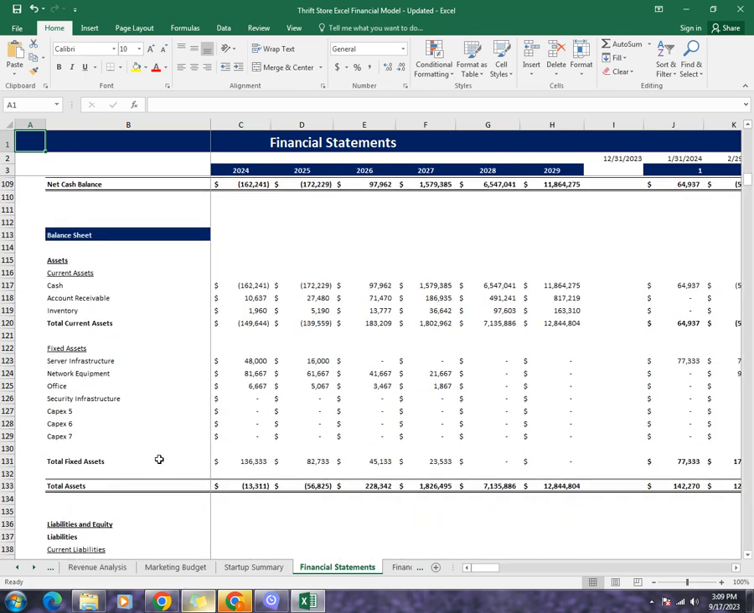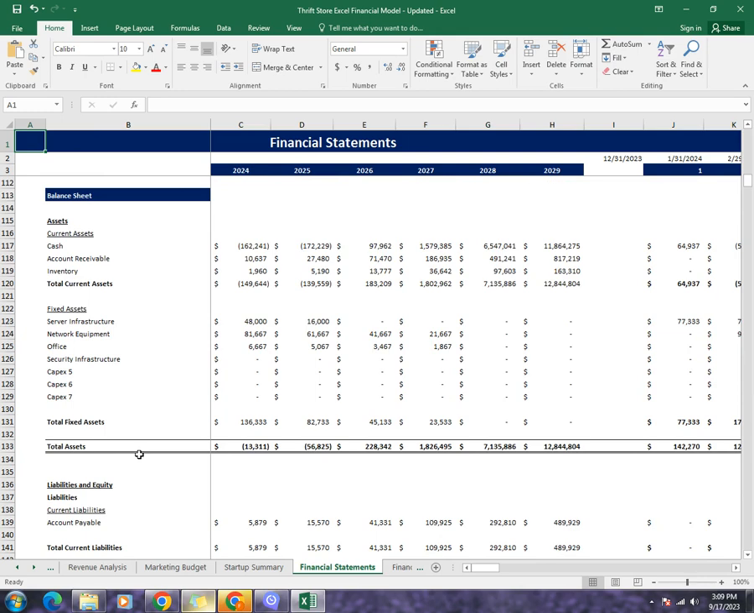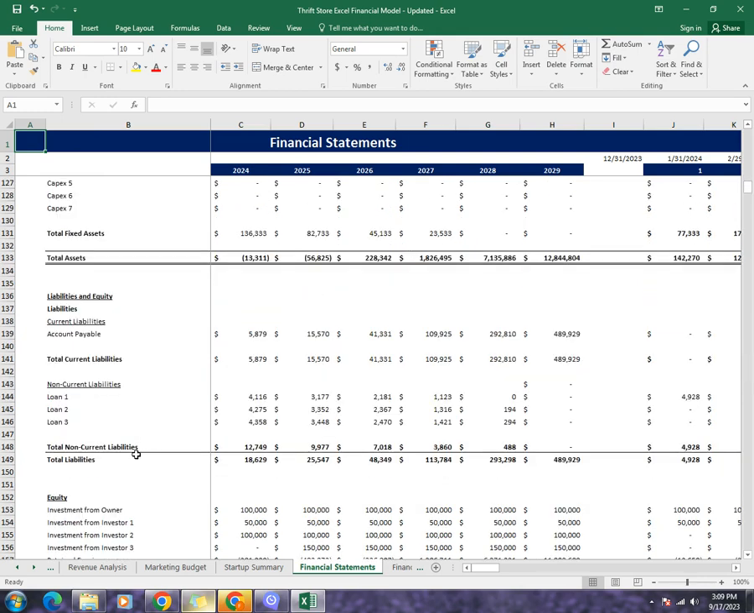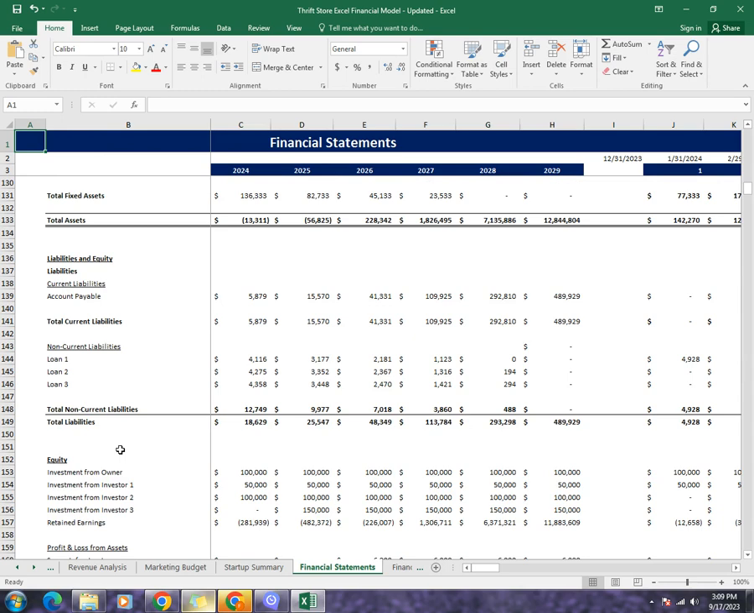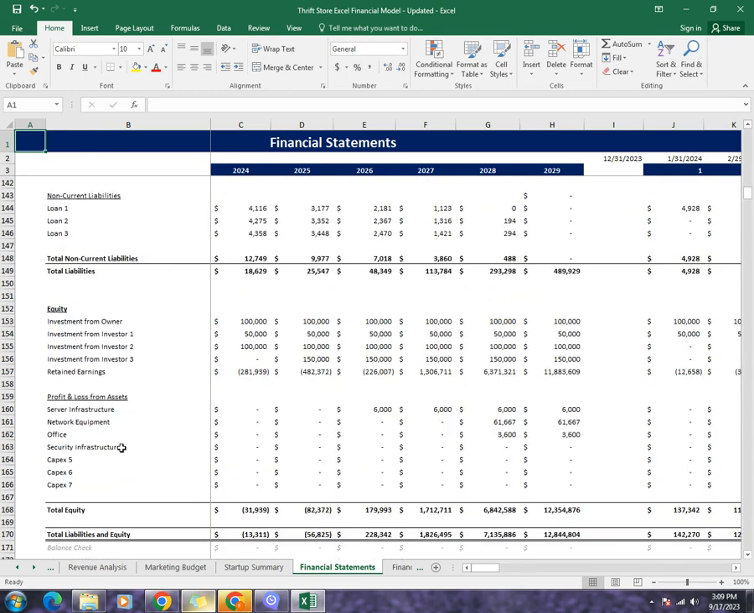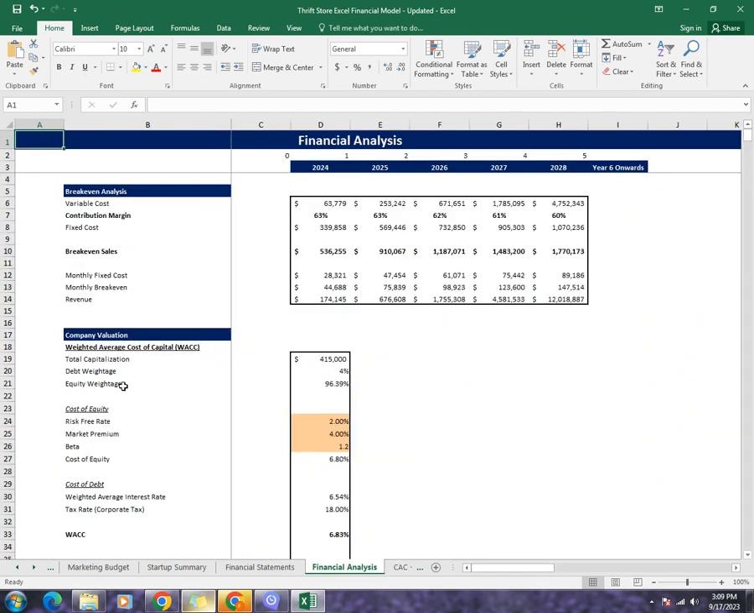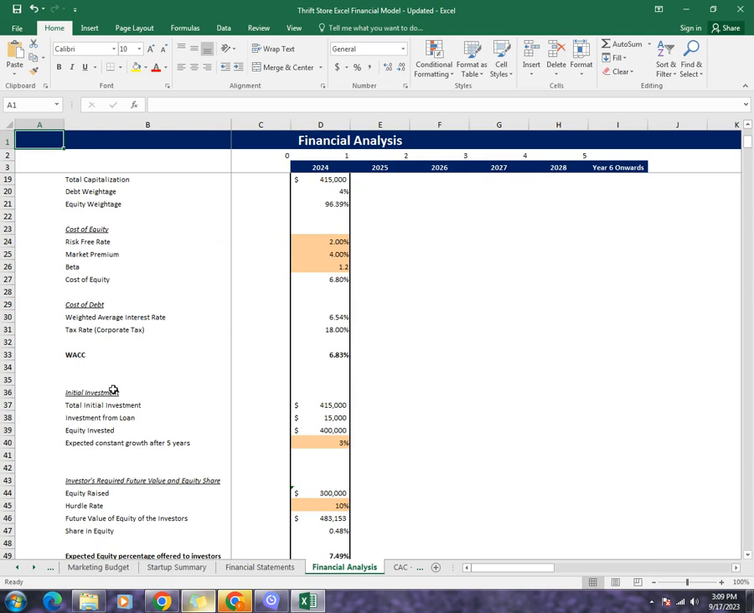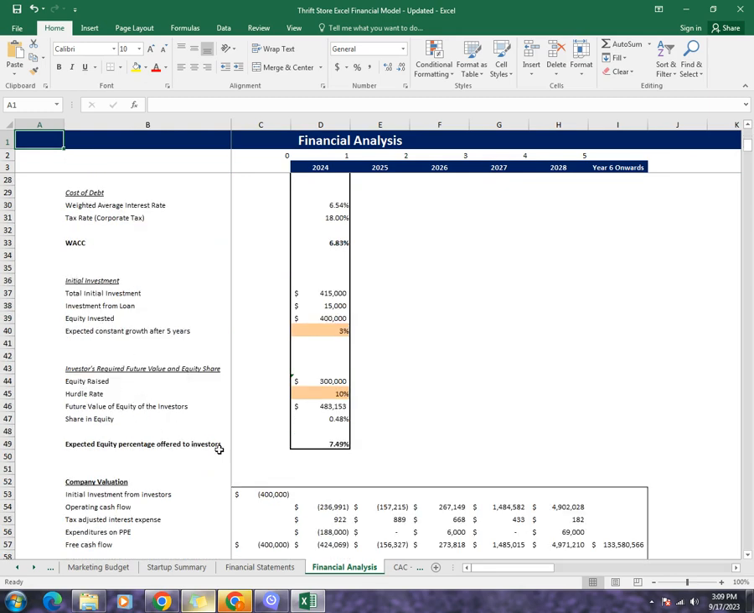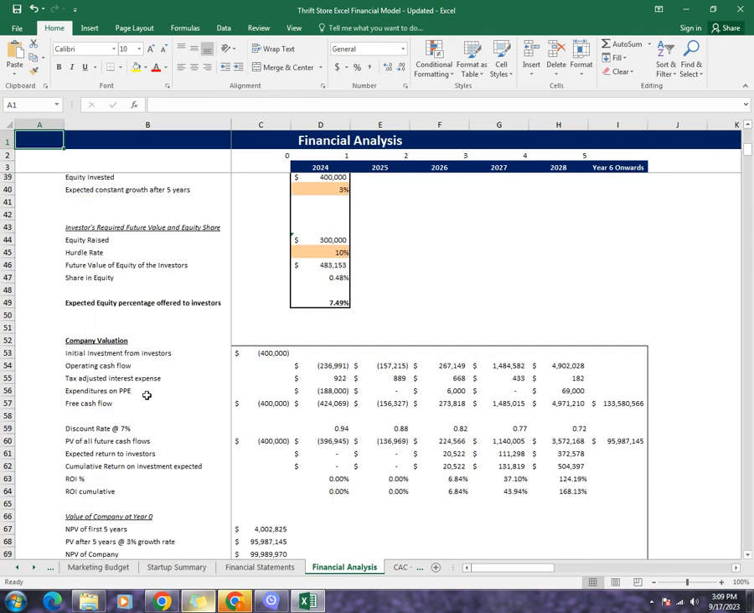Then comes the balance sheet. The balance sheet tells you about the total assets and compares them with your total liabilities and equity of the business. Then comes the financial analysis. The financial analysis tells you about the break-even sales, the company's valuation, which gives you the WACC of the business, and the expected equity percentage that can be offered to the investors.